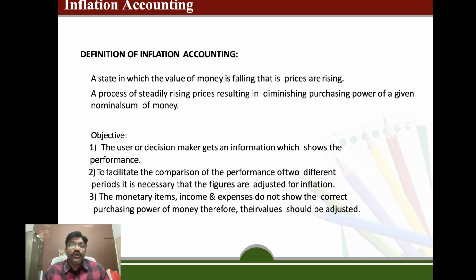Objective: the user or decision maker gets information which shows the performance. To facilitate the comparison of performance of two different periods, it is necessary that the figures are adjusted for inflation. Monetary items, income and expenditure do not show the correct purchasing power of money, therefore their value should be adjusted.